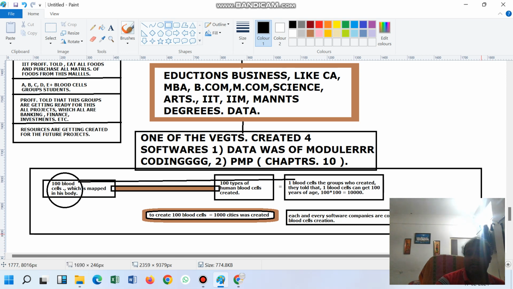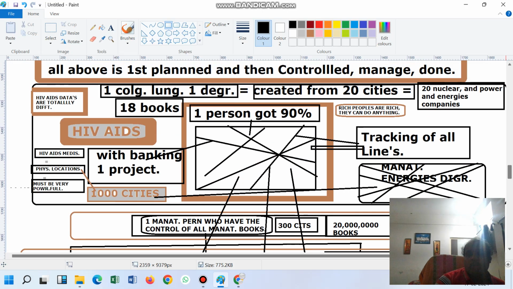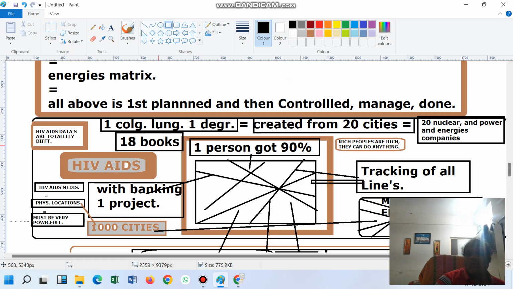This diagram. So you can just imagine, one person told that business is equal to education, and education has converted into business. That is 100% sure, because the investment is also seen, because here I am taking one example. One degree is created from 20 cities. So what is one degree? Here we are taking it as IITs and IIMs. So they have done the 20 cities creation investment.